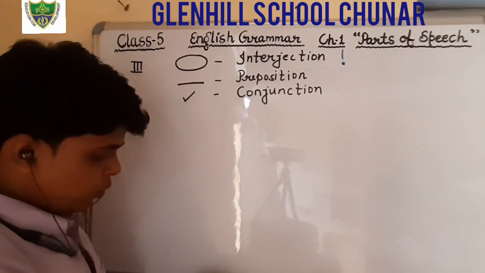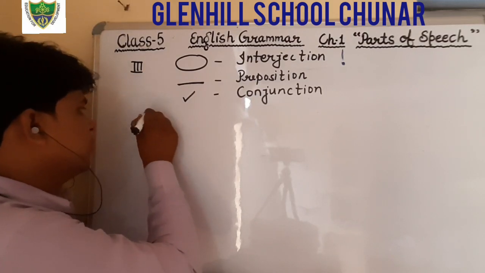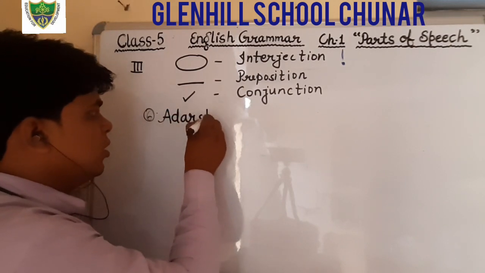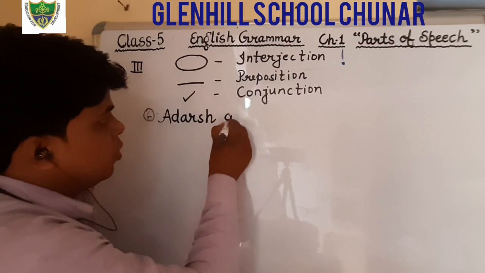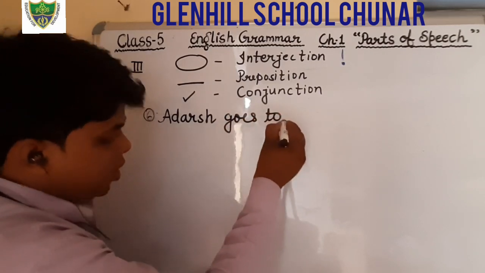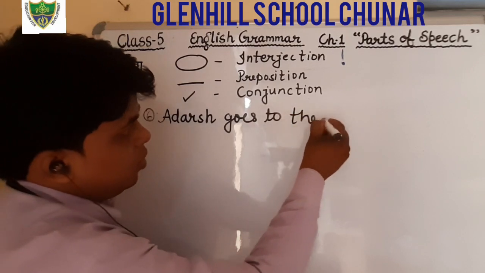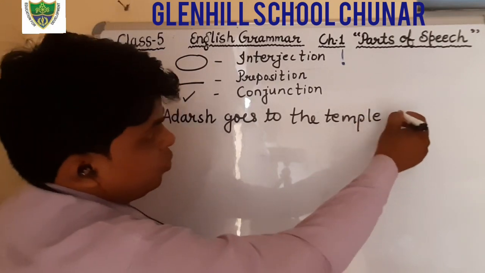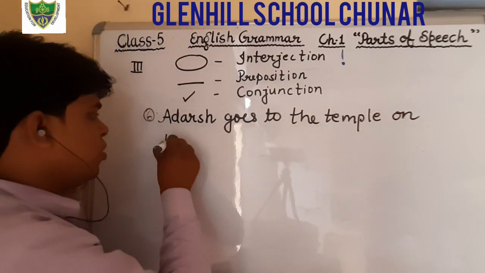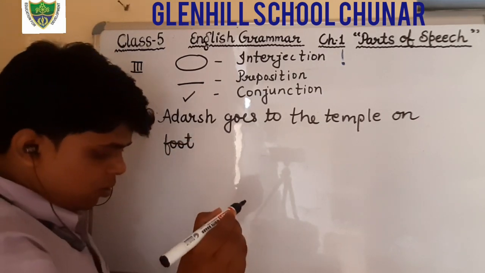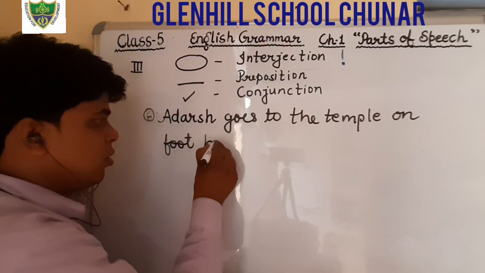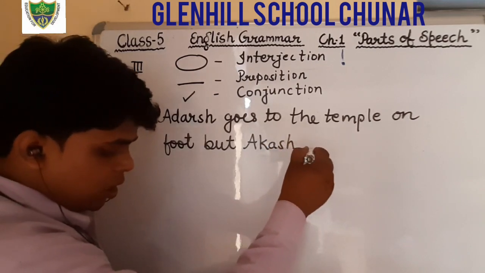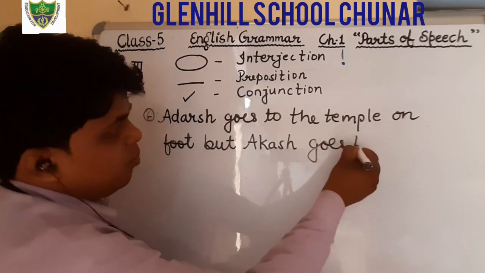Now see the question number 6. What is question number 6? Just see: Others goes to the temple on foot, but Akash goes by bus.